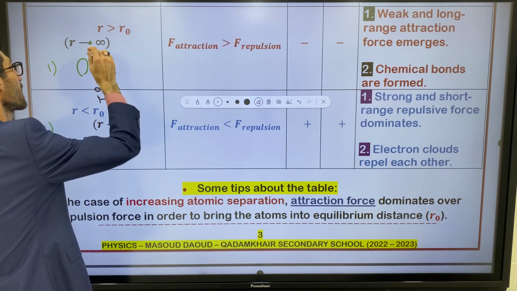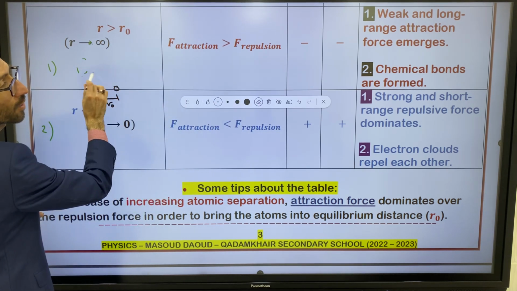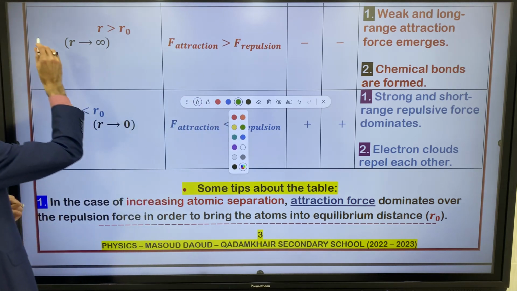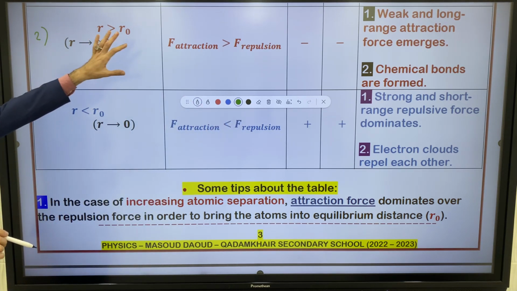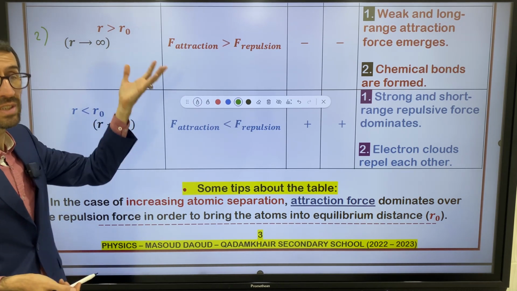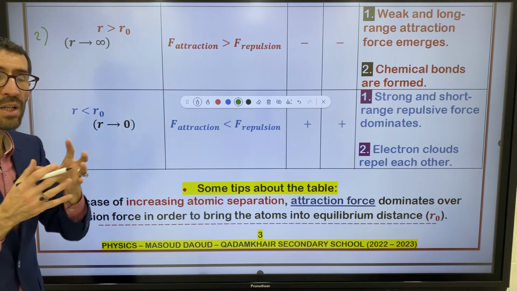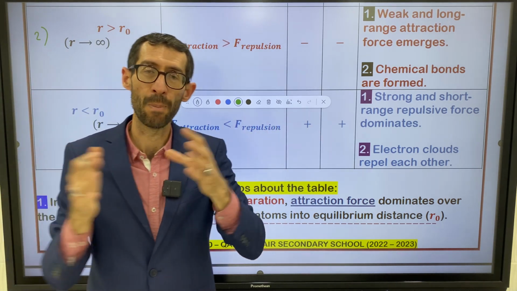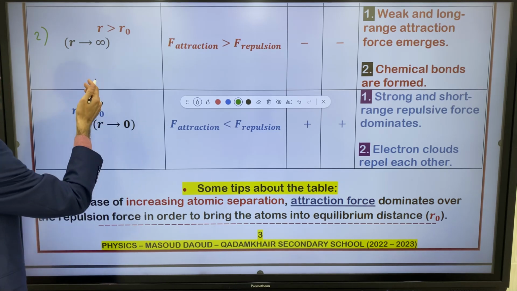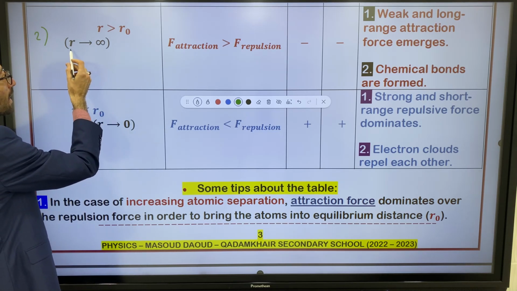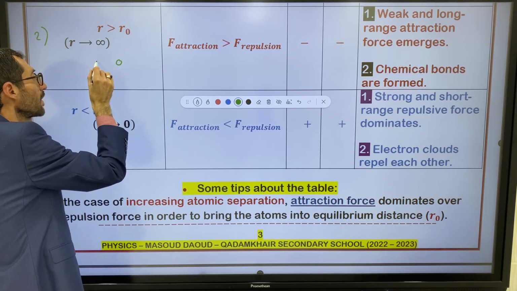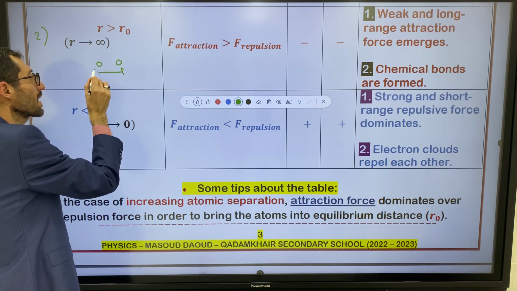Let me erase this one. If R is equal to R naught, this is the second case, right? Number 2. What's the meaning of this? If R is greater than R naught, it means atoms, let's say, spread apart. They spread away from one another, and I can say R approaches infinity. I told you this is the normal situation, and I can say this is R naught.